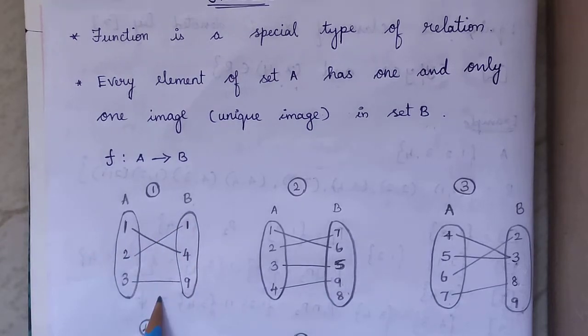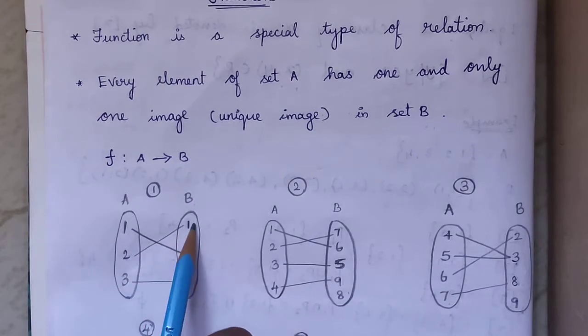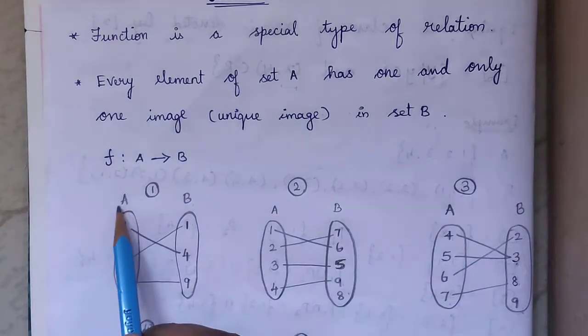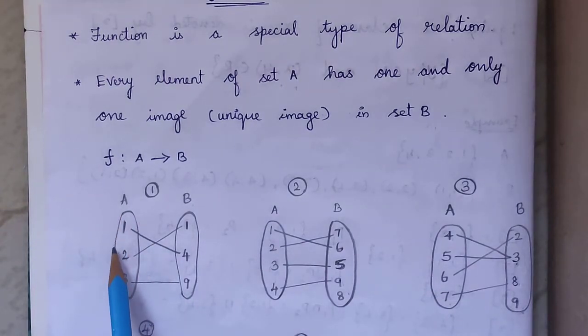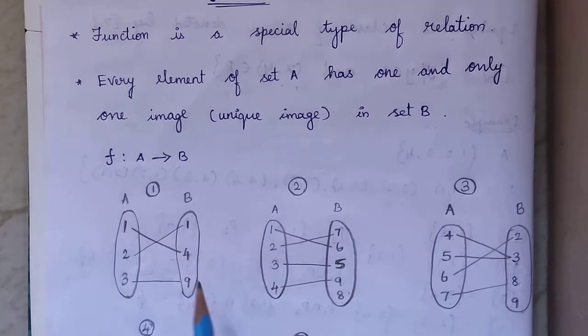Now let us take the first one. 1 is mapped with 4, 2 is mapped with 1, 3 is mapped with 9. Every element of set A should be involved in mapping with set B. Then only we will say that it is a function.